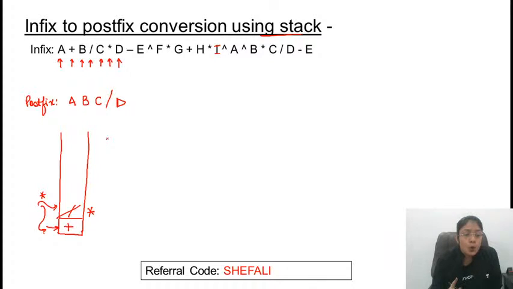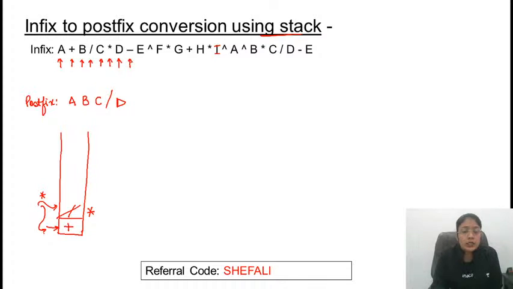Any doubt till this point? Guys, please give me a confirmation. Is this clear? Great. Now D is printed.